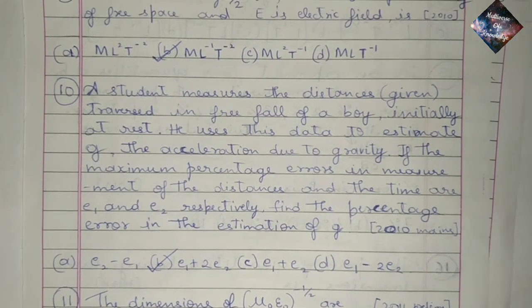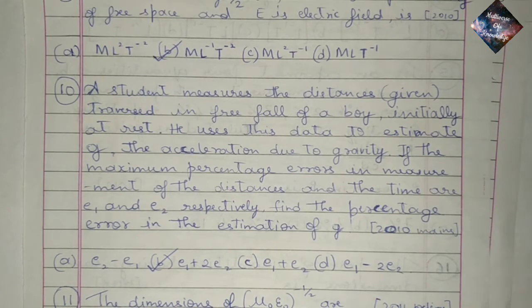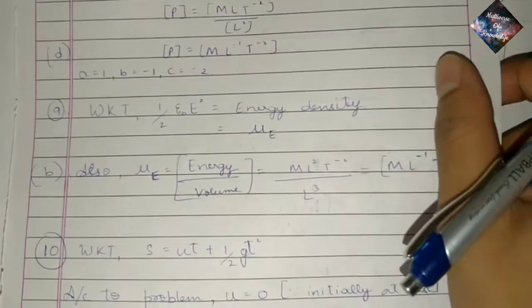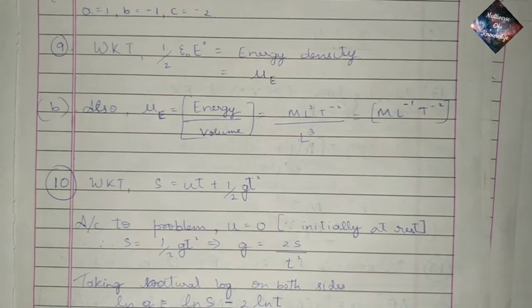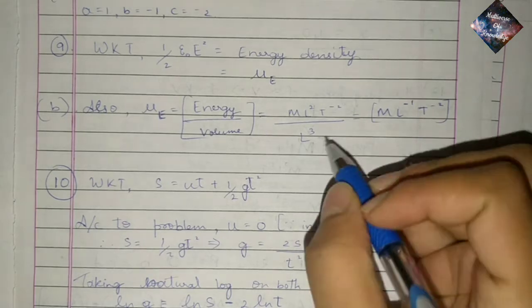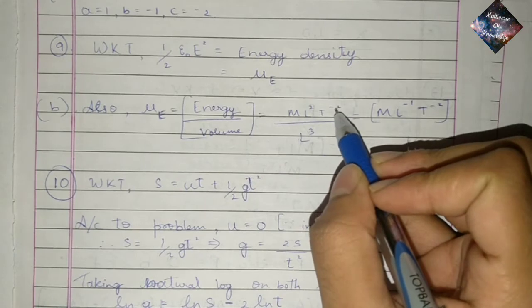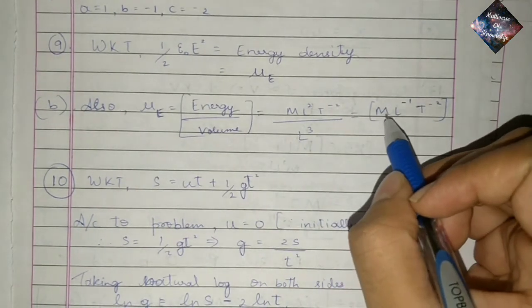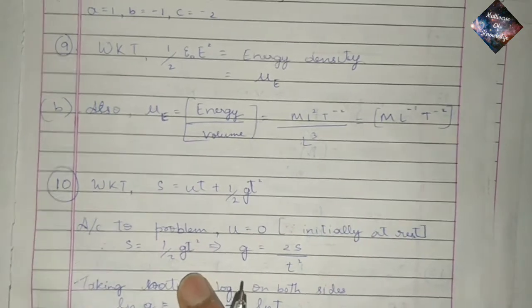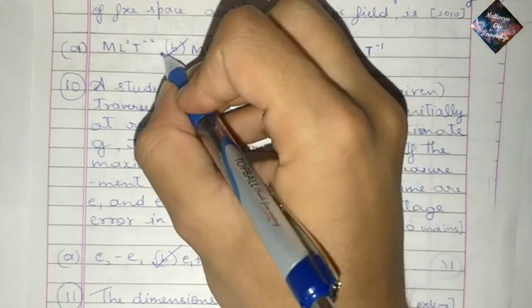Question 9. The dimensions of half epsilon naught E square, where epsilon naught is permittivity of free space and E is electric field, is. So we all know that half epsilon naught into E square is equal to energy density, which is mu E. Also, we know that energy density is equal to energy divided by volume. So therefore the dimensions of energy are ML2 T minus 2 and that of volume are L cube. So therefore by solving you get M L minus 1 T minus 2, which makes it option B.